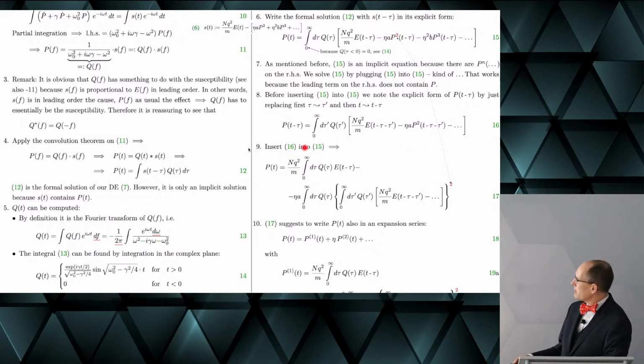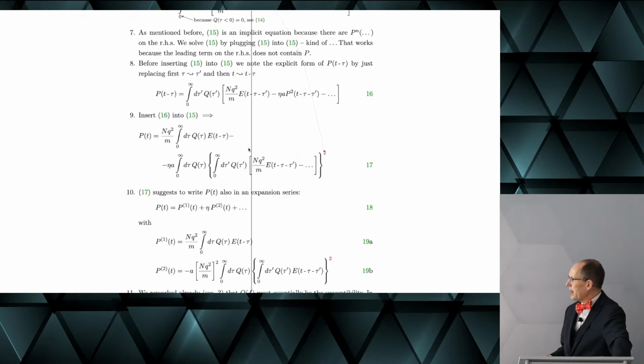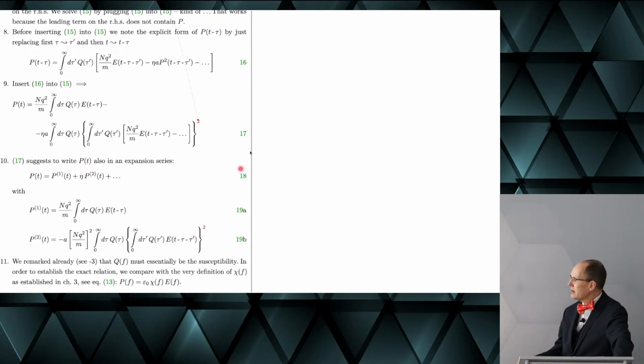But you see that we have now a term that represents the linear response, and a term that represents the quadratic response. We were too lazy to also write down this one here, but that would be straightforward. So we identify these two things, and you see that here we have now the second order polarization.